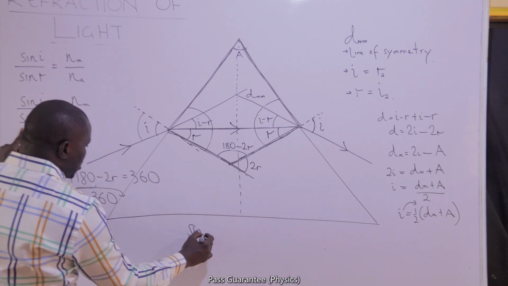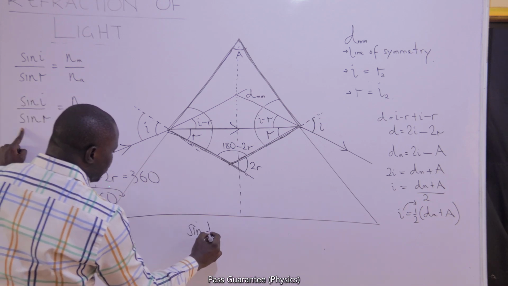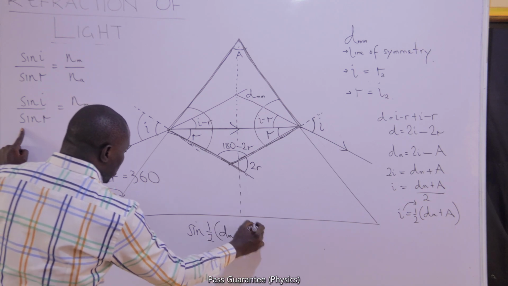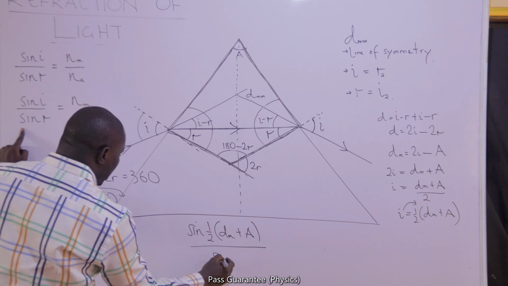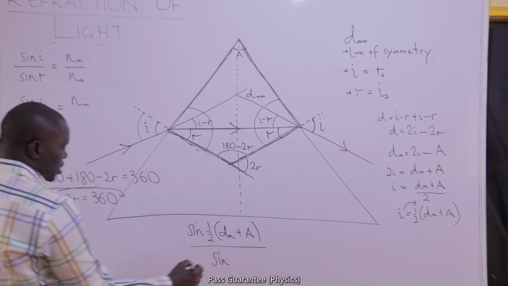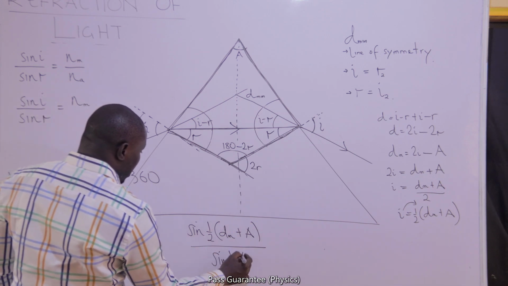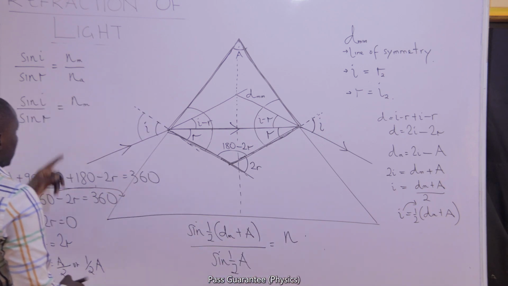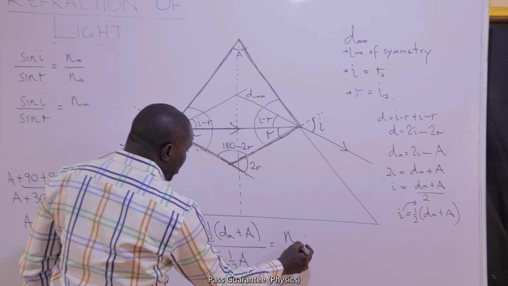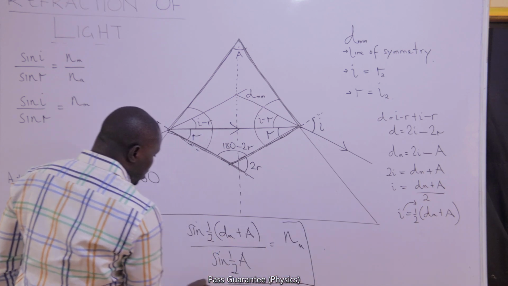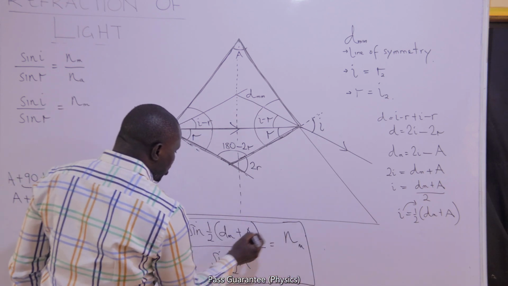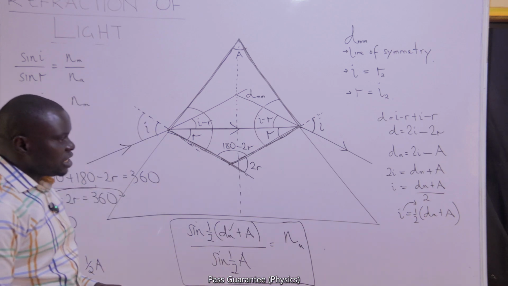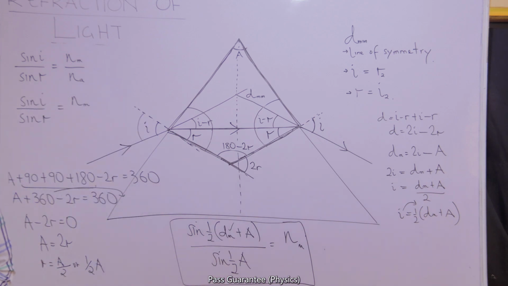Sine I, my I in this case will be half (D minimum plus A) all over sine R. My R in this case is half A, and that should give us the refractive index of the medium. So if I know the refractive index of the medium, I can find the minimum deviation of the light through it, as long as that light is coming from A. And this is the equation that we have to use.